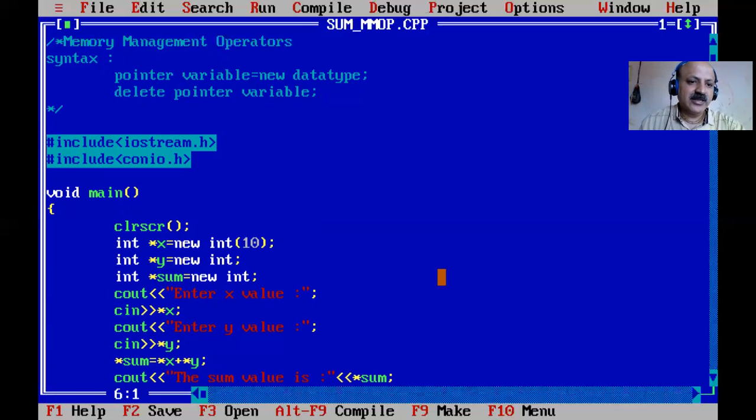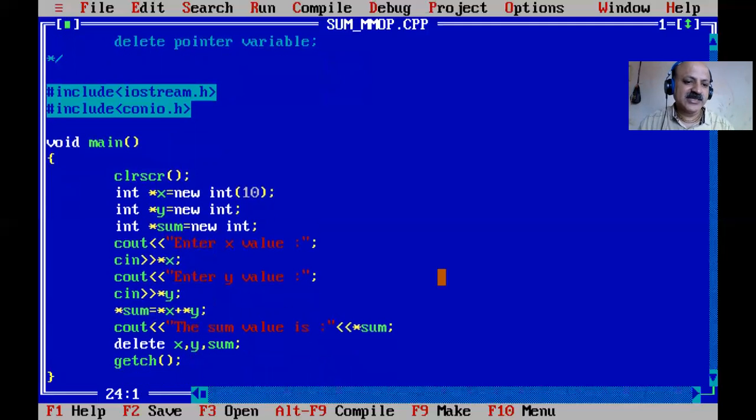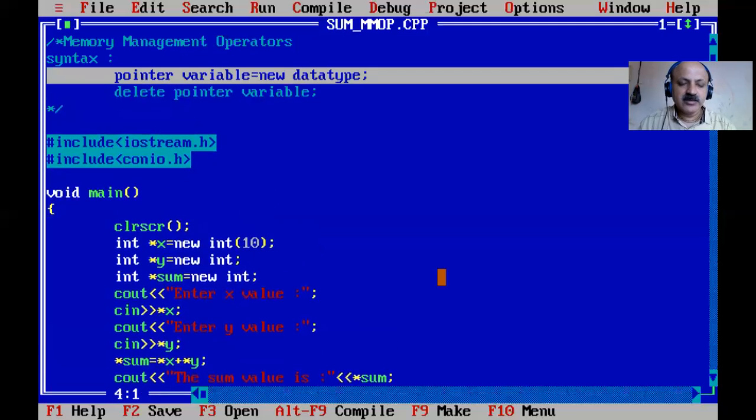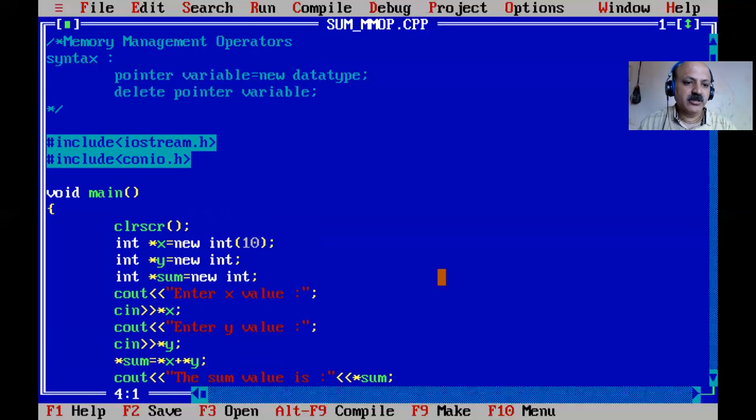And then fifth, we can take one example to distinguish between malloc and the new operator. I also revised the syntax. For allocation of memory: pointer variable equals new data type, and then deallocation: delete pointer variable.